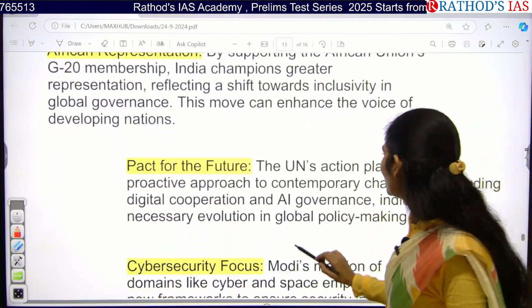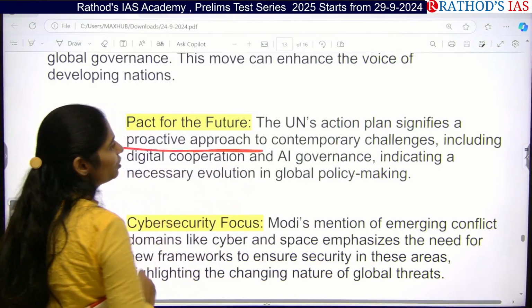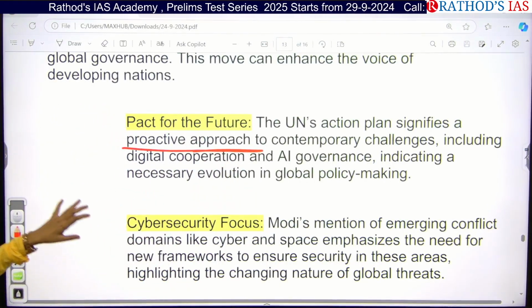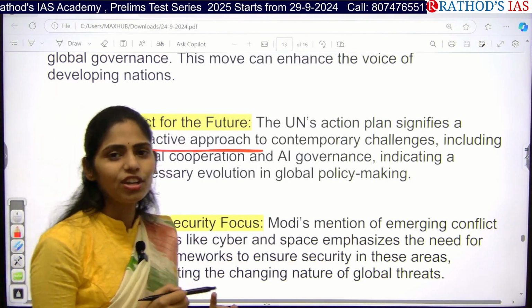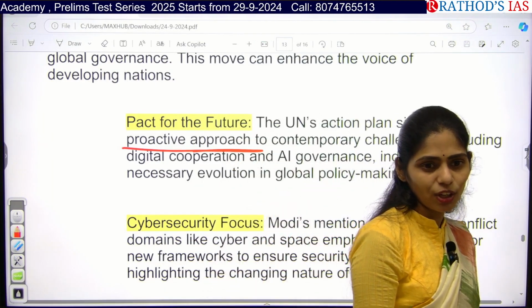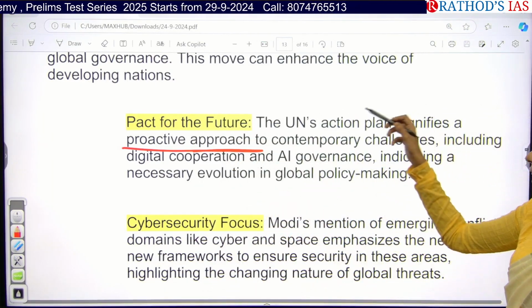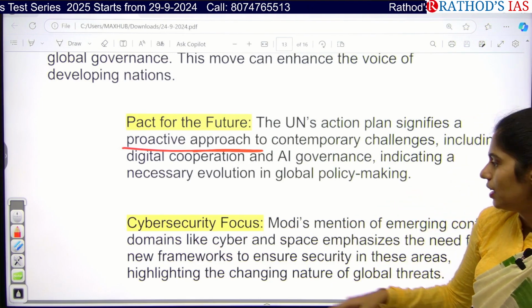Next is the United Nations Action Plan, which also focuses on a proactive approach to contemporary changes. What are the issues we are having? We have issues of AI, machine learning, cyber security, piracy. These should be addressed, and we can address them when we have global policy making.